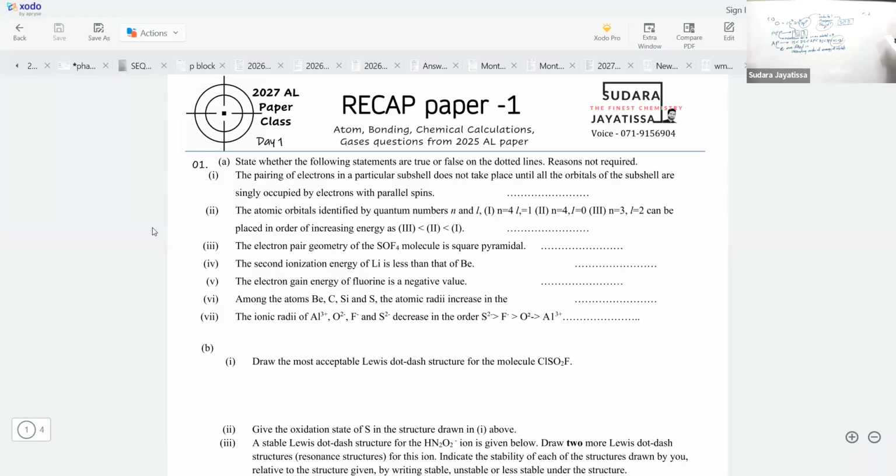First one is n equals 4, l equals 1. Second one, n equals 4, l equals 0. Third one, n equals 3, l equals 2. This is a common question, and it's asking for the increasing order of energy. So it is focusing on this rule of the Aufbau principle.